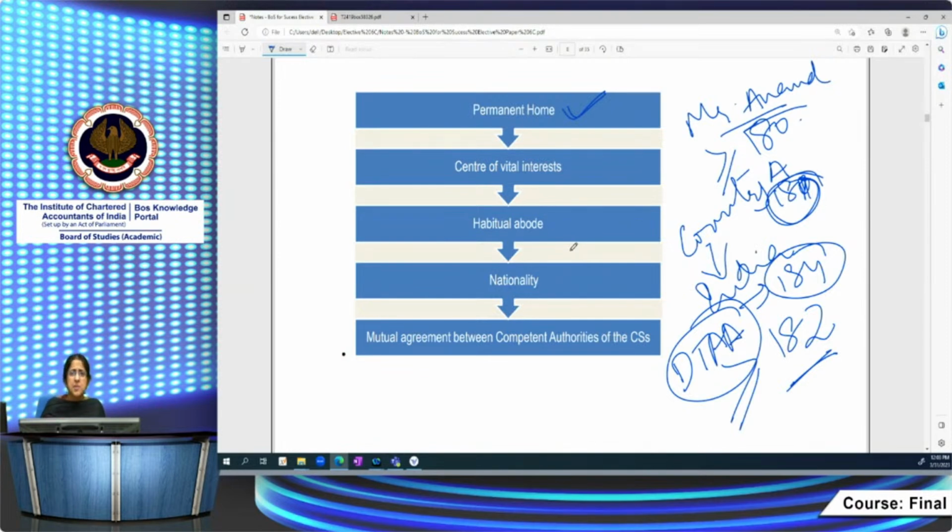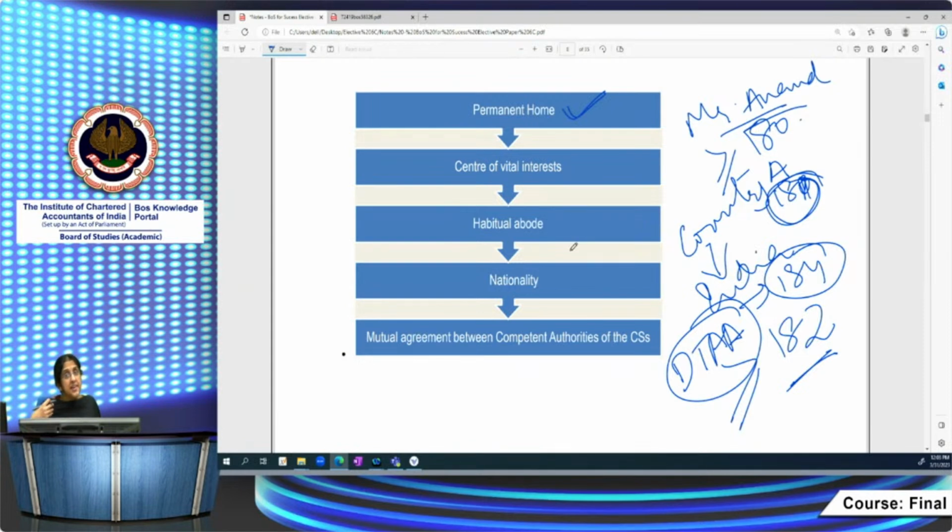But what is a permanent home? It can be an accommodation which I own, and it can be an accommodation which I have taken on rent. It will be available to me at all times. So a permanent home can also be a rented accommodation. But if I've given my own accommodation on rent to somebody else for 3 years, then that will not constitute a permanent home because that is not available to me for my stay.